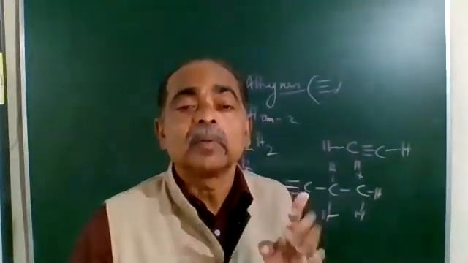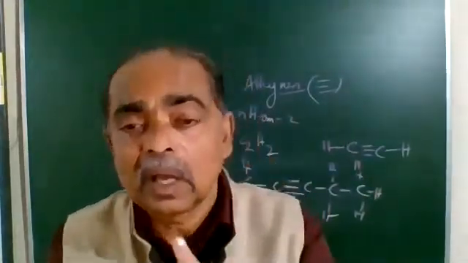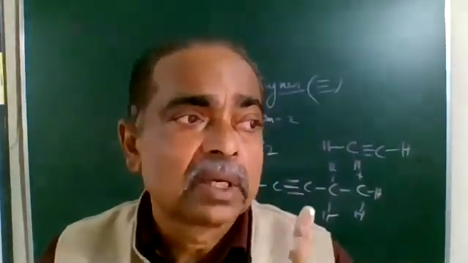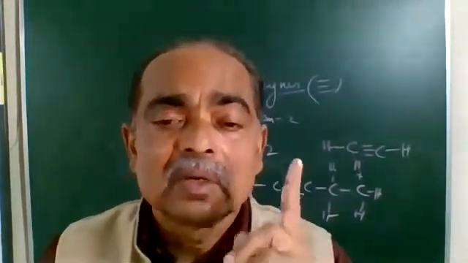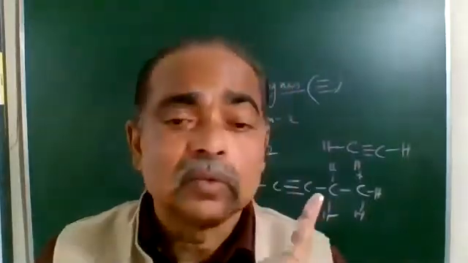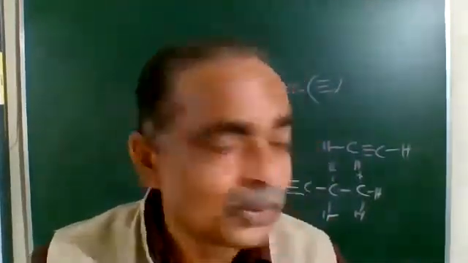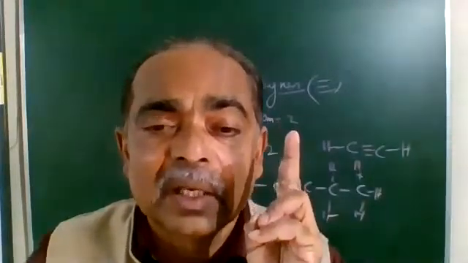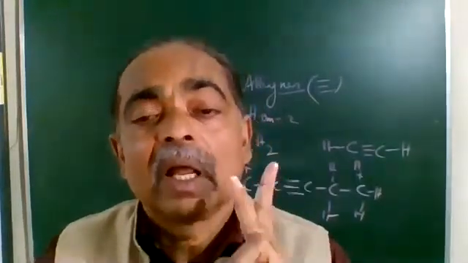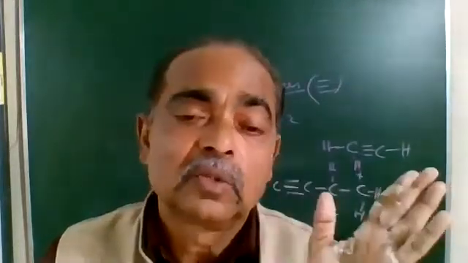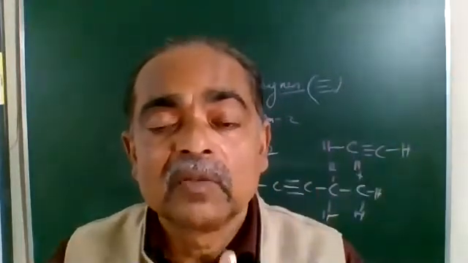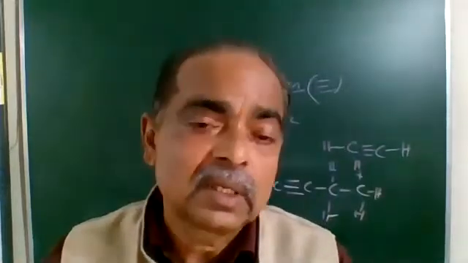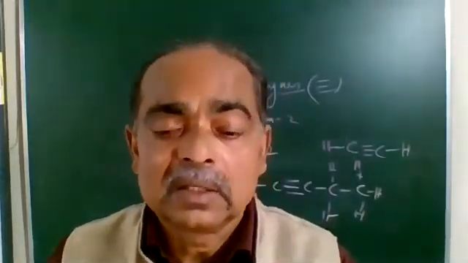When it is the third member, remember alkene or alkyne, what we say, they are unsaturated hydrocarbons. And if they are unsaturated hydrocarbons, the value of n will begin from 2. Understood? So the first member should be 2. So the first member of alkene is C2H4 and alkyne is C2H2. So remember that. For saturated ones, n begins from 1, and for unsaturated ones, n begins from 2. Understood clearly? This is all about alkanes, alkenes and alkynes.